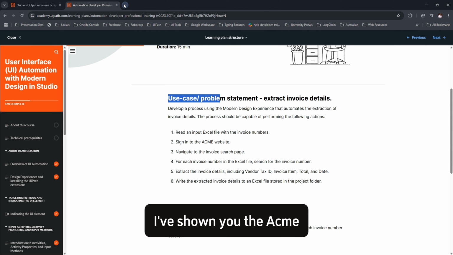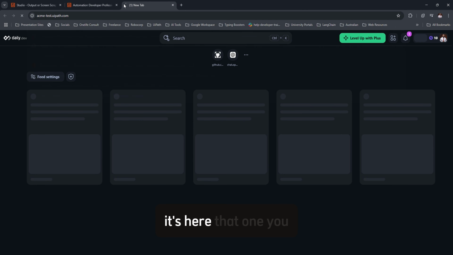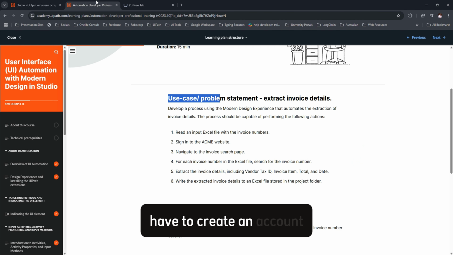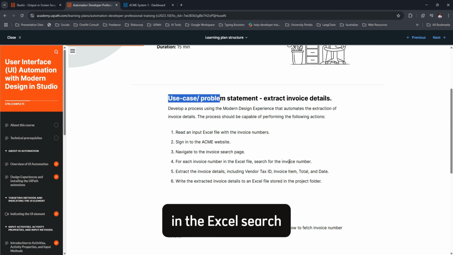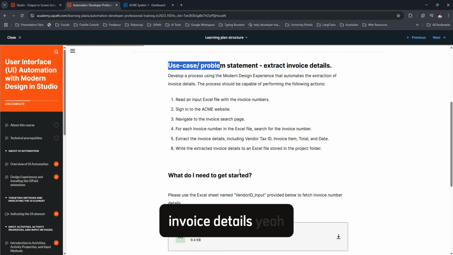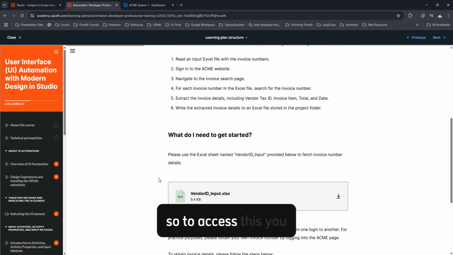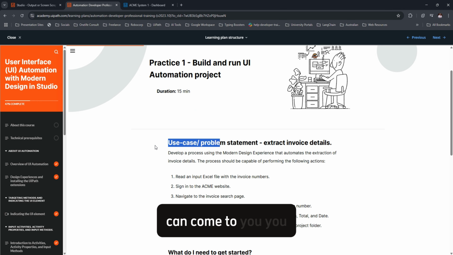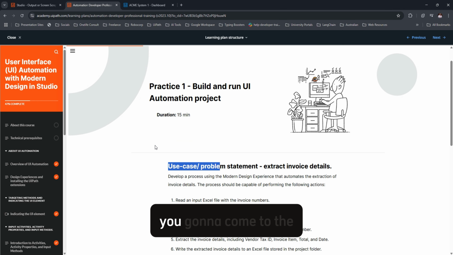I've shown you the ACME system before. You have to create an account there. Then for each invoice in the Excel, search the invoice number and extract the invoice details. To access this, you're going to come to the UiPath Academy and create an account. I'm going to leave the details in the description.